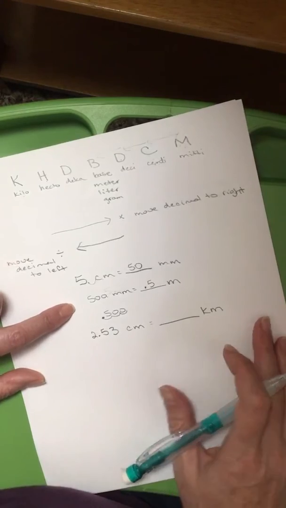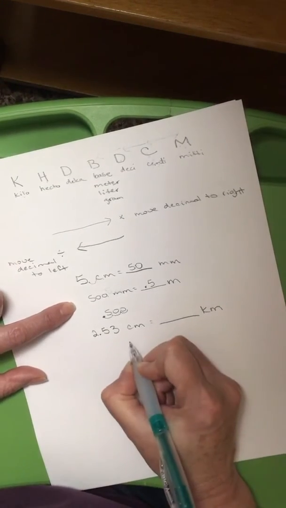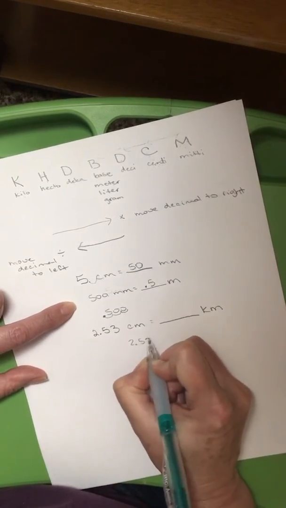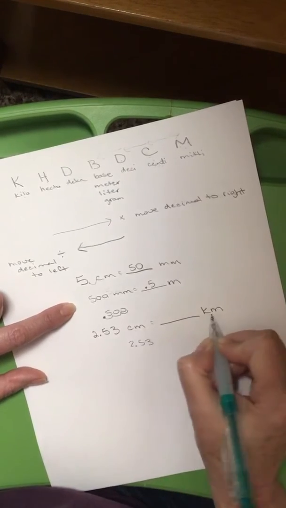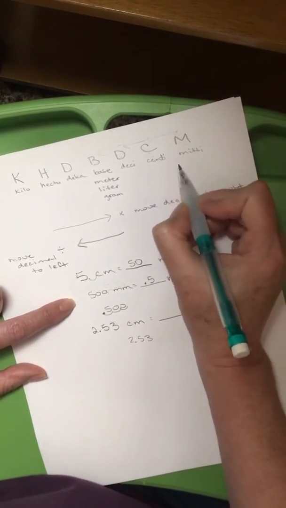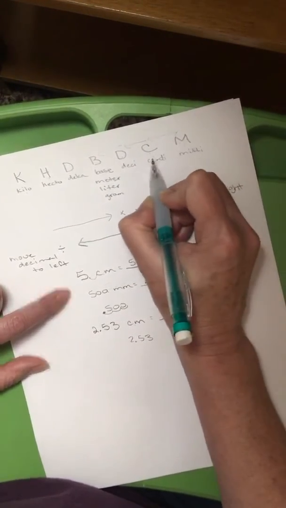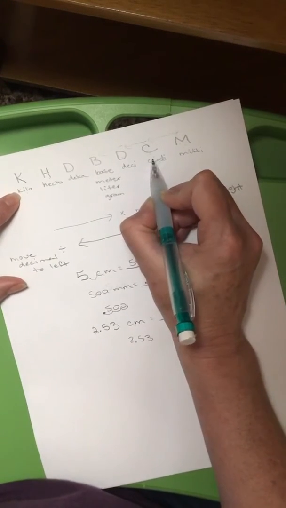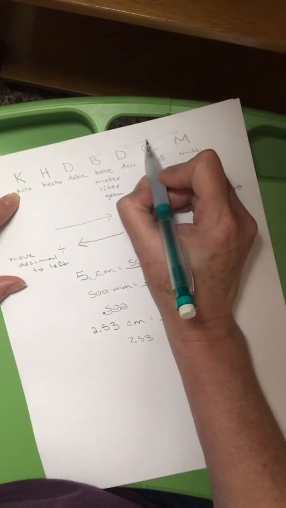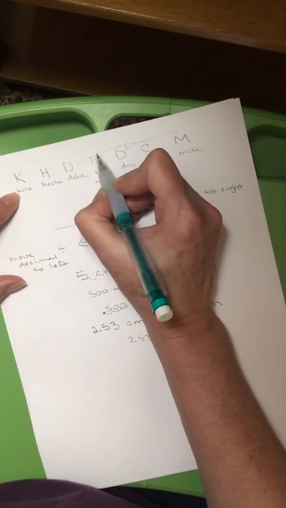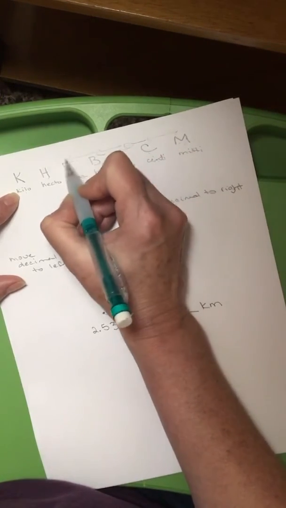So let me move my paper a little bit. We're going to start out with our number, and we're going to find centimeters to kilometers on our chart. So we're going to go back up here. Here's centimeters. Here's kilometers. So we're going to go a long way this time. We're going to go backwards. 1, 2, 3, 4, 5 this time.